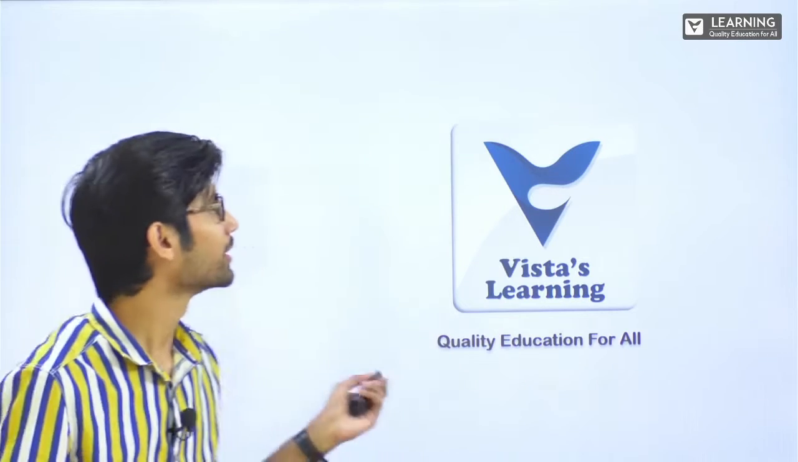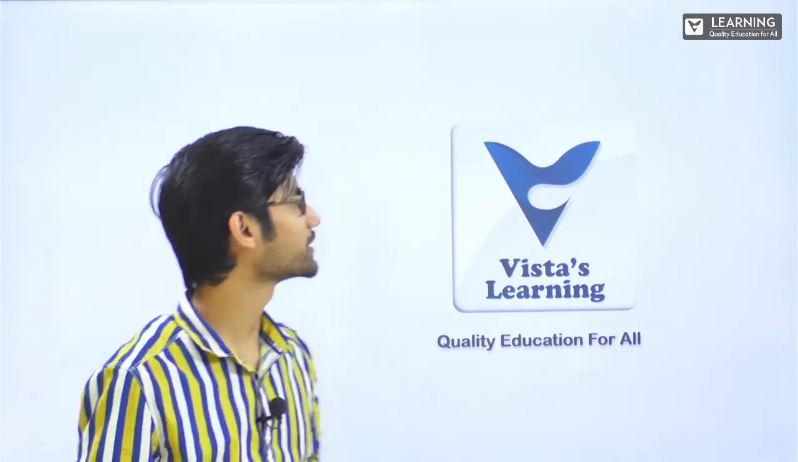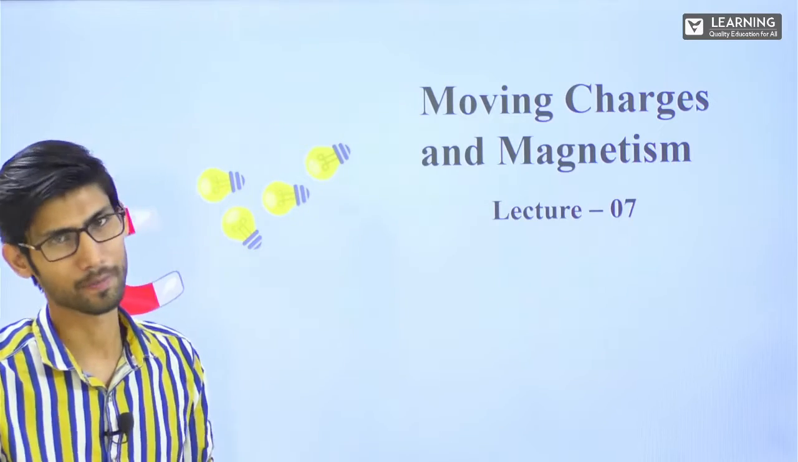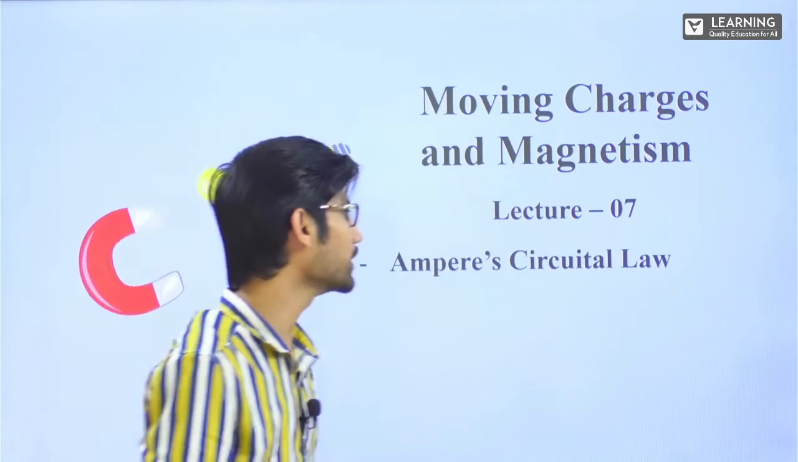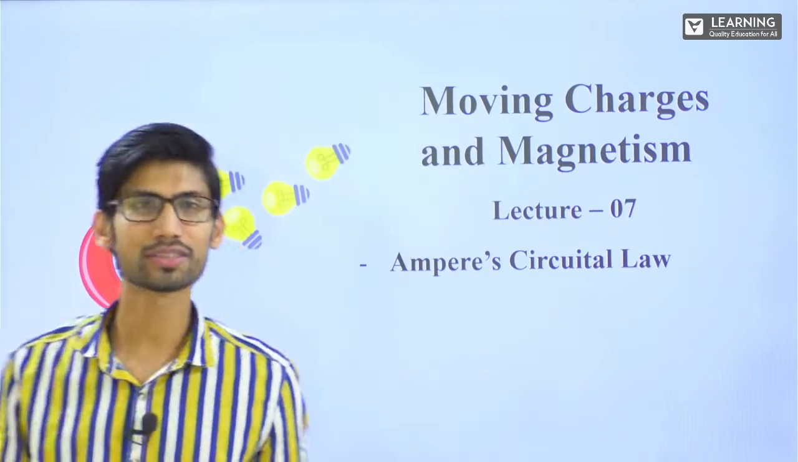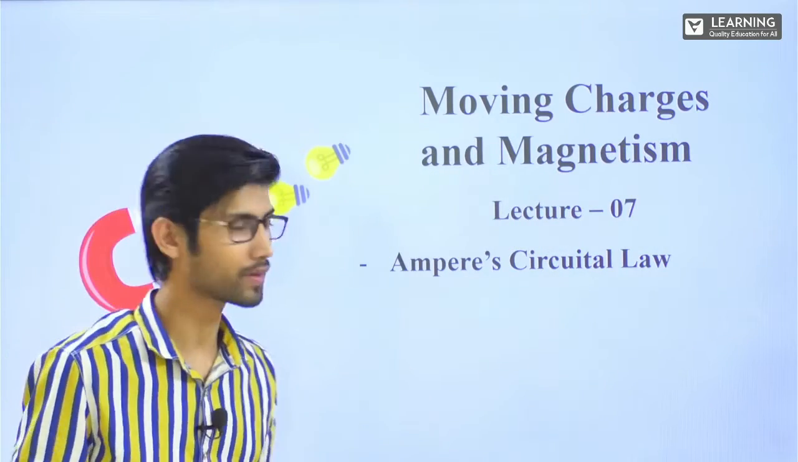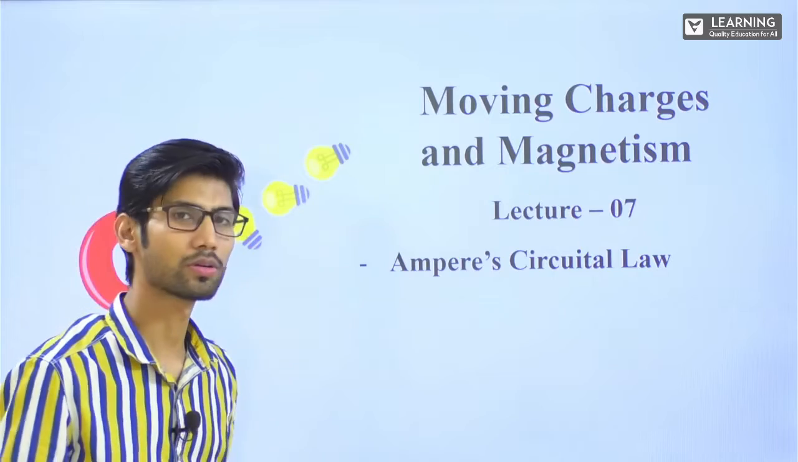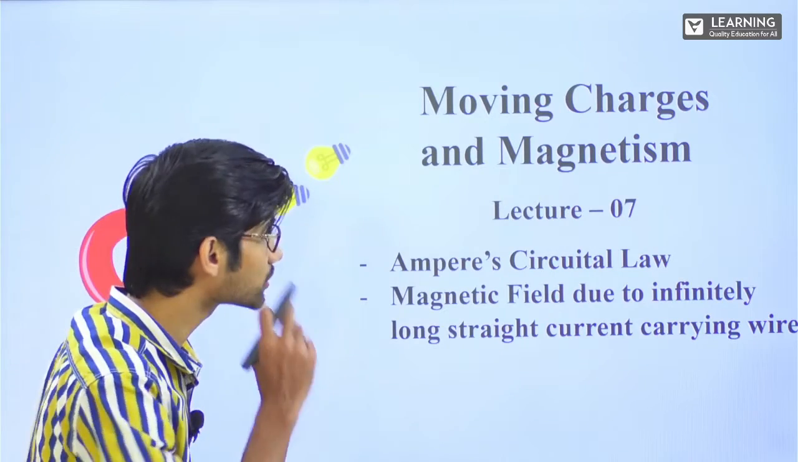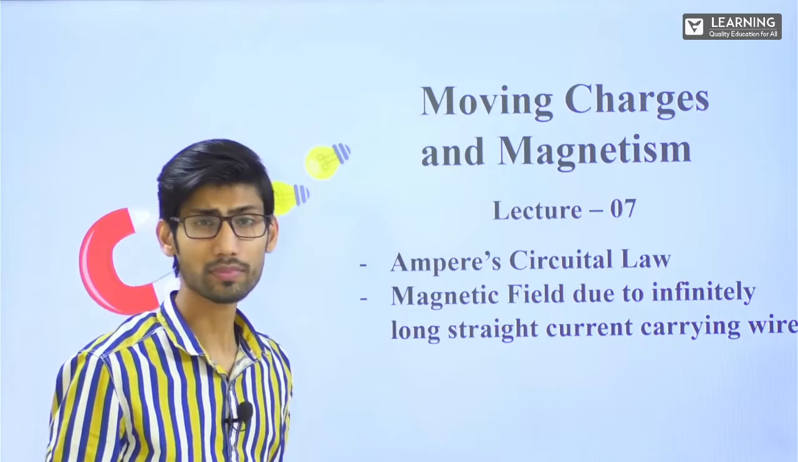Now, without any delay, let's get started with today's session. We were doing moving charges and magnetism, and this is lecture number 7. In this lecture, we are going to see Ampere Circuital Law. So it is a new law. Last session, we studied about Biot-Savart's law. Here we'll be talking about this particular law, and then we'll be seeing magnetic field due to an infinitely long straight current carrying wire.